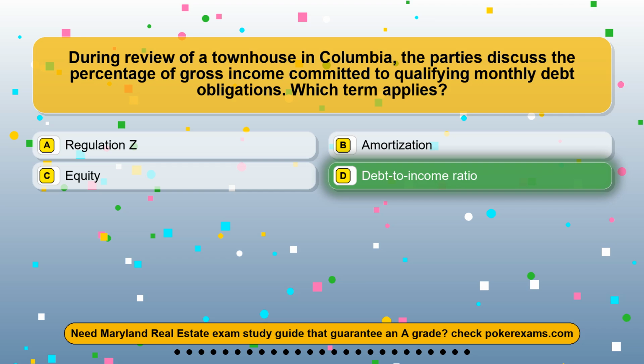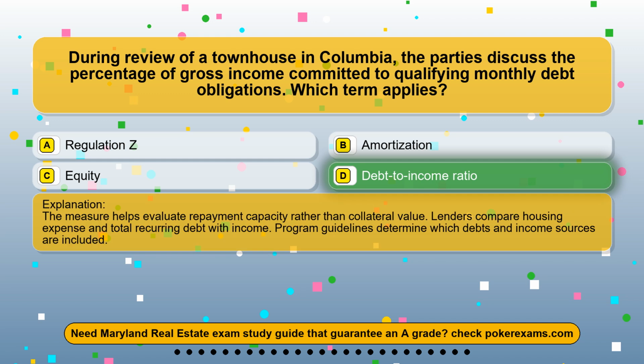The correct answer is option D, debt-to-income ratio. The measure helps evaluate repayment capacity rather than collateral value. Lenders compare housing expense and total recurring debt with income. Program guidelines determine which debts and income sources are included.